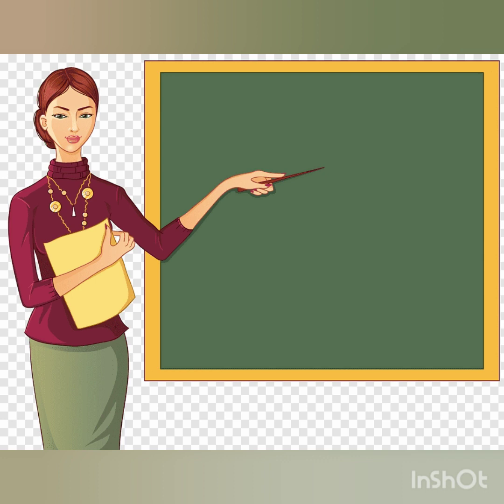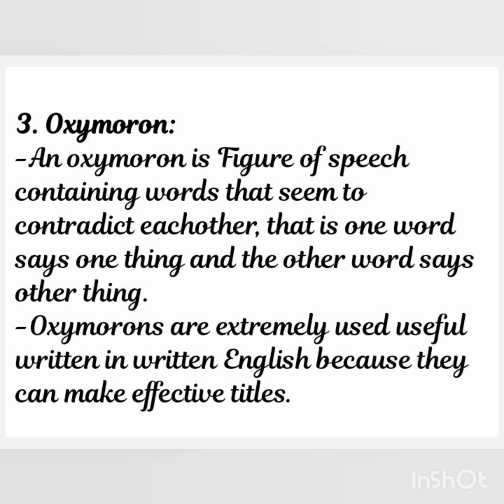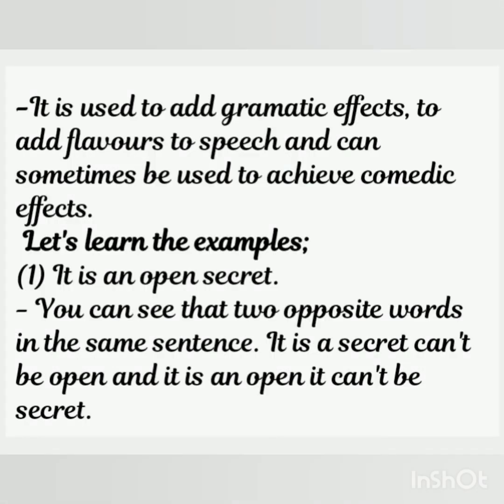It is oxymoron. An oxymoron is a figure of speech containing words that seem to contradict each other. That is, one word says one thing and the other word says another thing. Oxymorons are extremely useful in written English because they can make effective titles. And it is used to add dramatic effects, to add flavor to speech, and can sometimes be used to achieve comedic effects. Let's learn the examples.